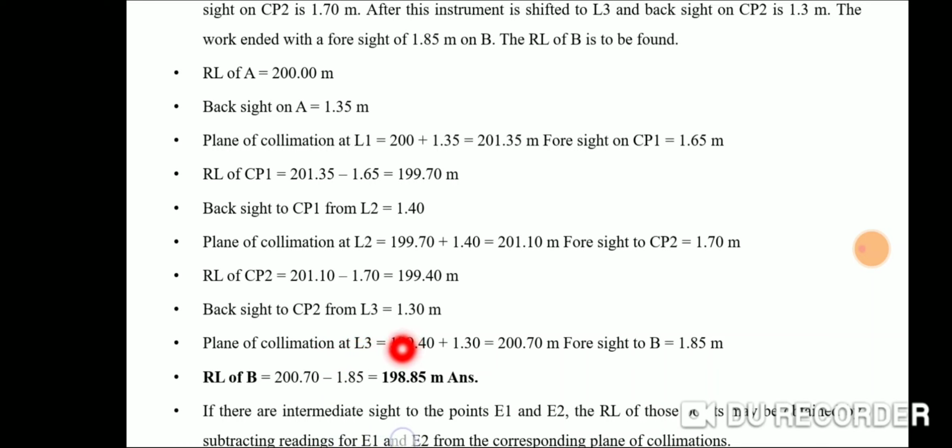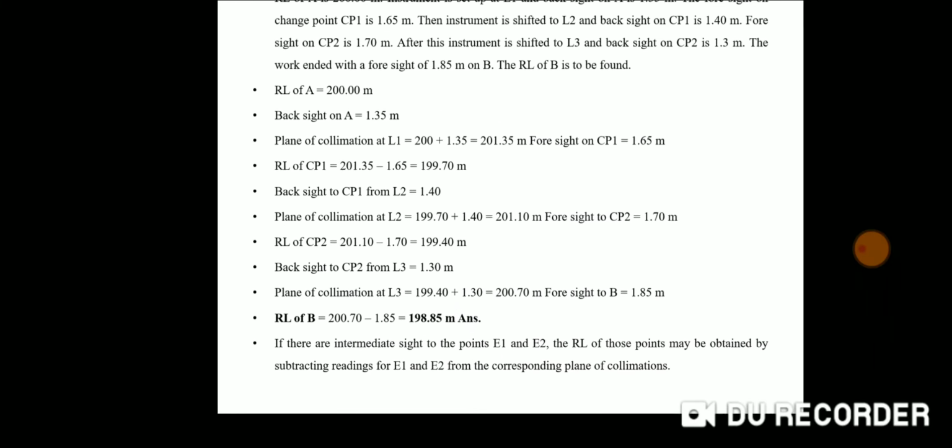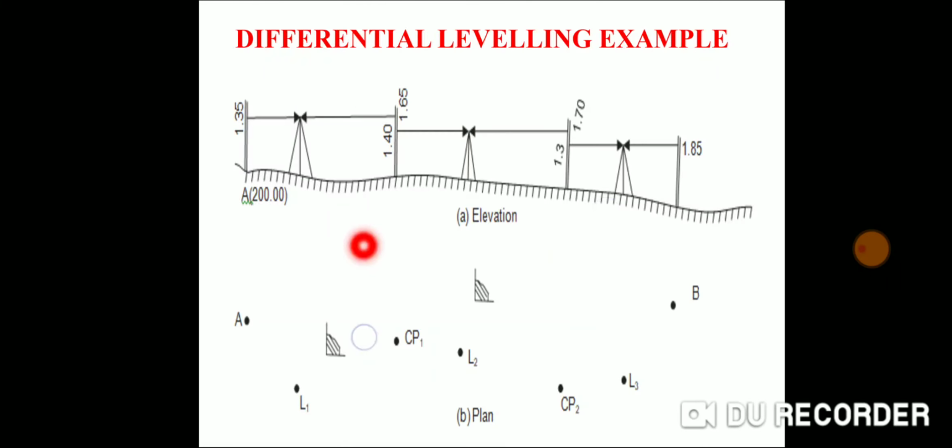That will be the RL of point B. So we have calculated RL of CP1, RL of CP2 and RL of point B. Wherever you put your staff, the elevation of each point will be calculated.